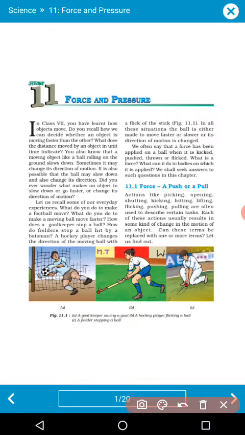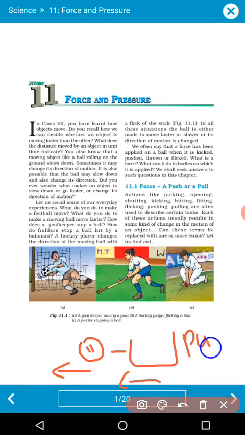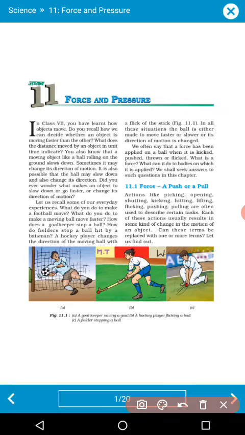Suppose you are carrying a bullock cart. Fine, this is a cart carried by a bullock. So the bullock is carrying this cart in this direction, and the bullock is also moving in this direction. So this kind of force is called pull force, because the bullock is going to pull the total cart in the same direction. So this is called a pulling force. Fine. So there are two types of forces. One is the push force and another is the pull force. Understood? What is pushing and what is pulling? You all know about this.